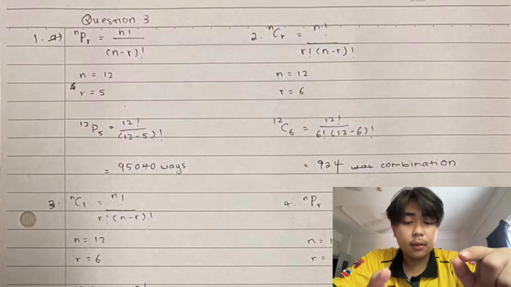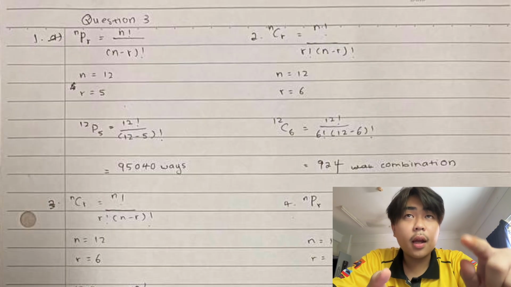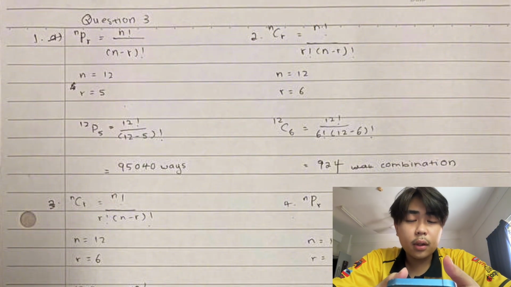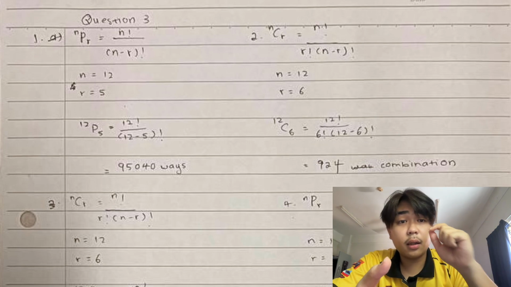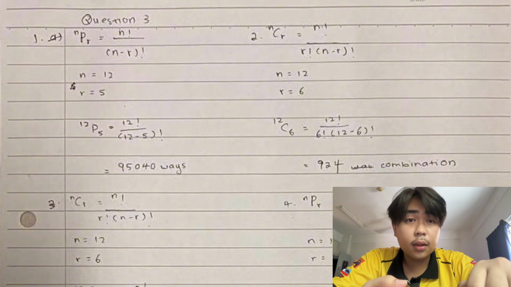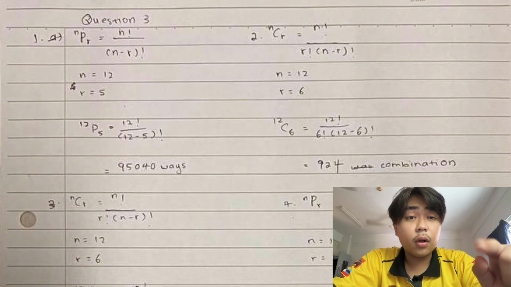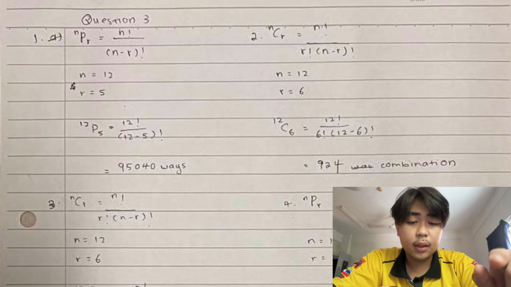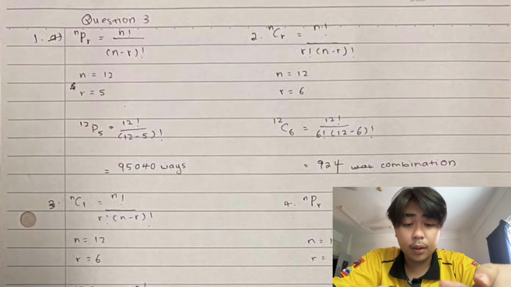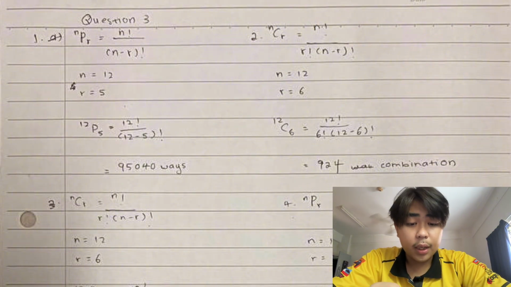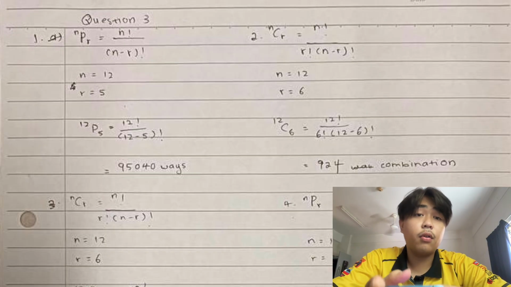For question 2, we use nCr, which is n factorial divided by r factorial times n minus r factorial. So n is 12 and r is 6, and we insert the information into the formula. So 12C6 equals 12 factorial divided by 6 factorial times 12 minus 6 factorial. So the answer will be 924 combinations.